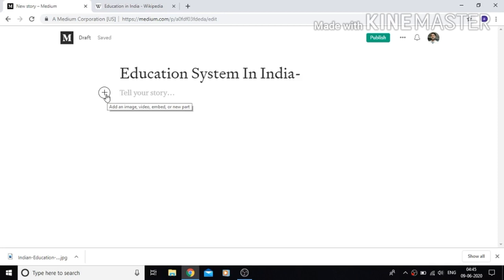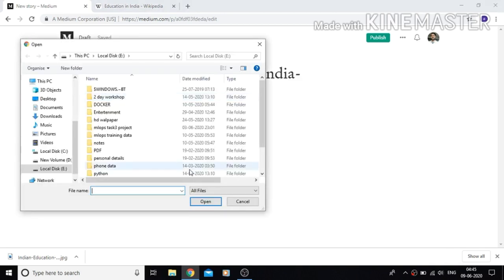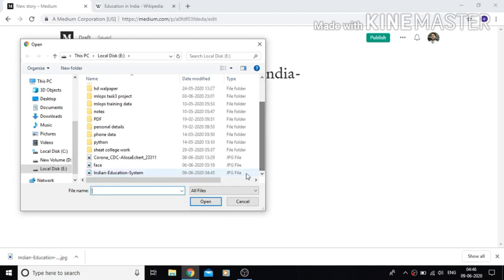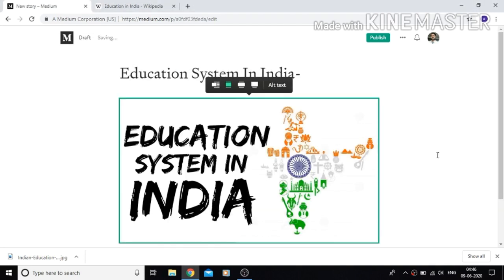One more thing, guys: here you will get the option of plus. Here you can add videos, images, embeds or a new part of anything. I am going to publish an image, so I am going to put an image here. I have already downloaded an image on Indian education, so put it here. You can see it here.